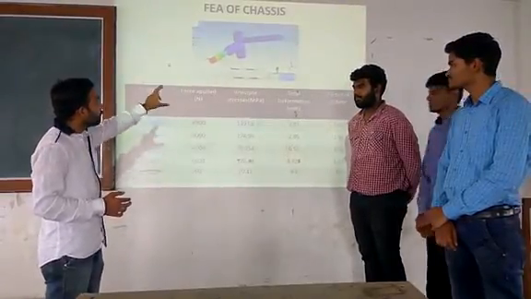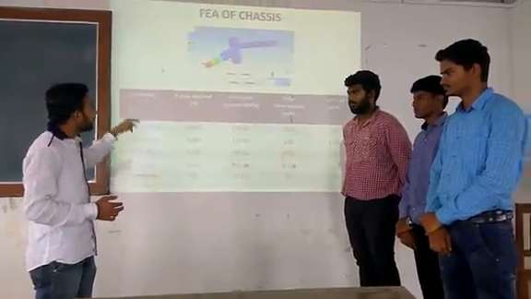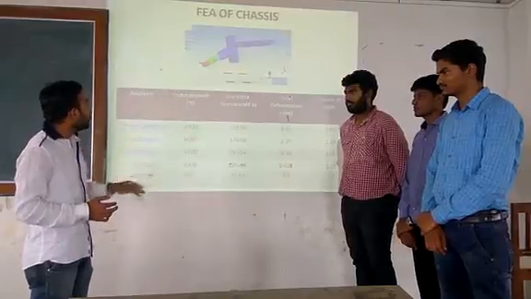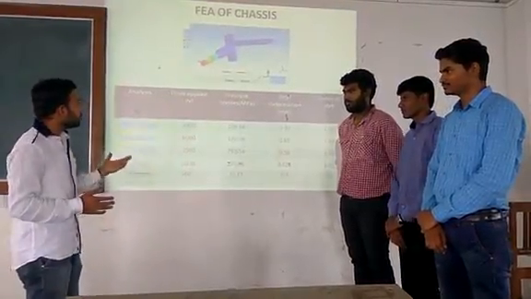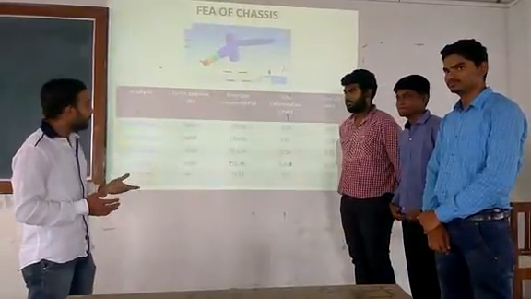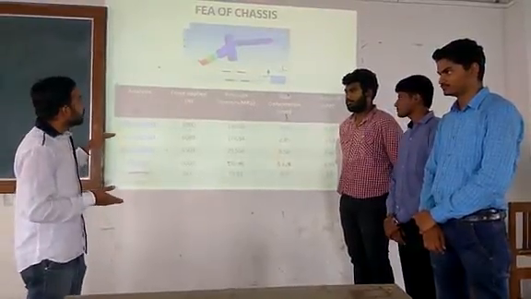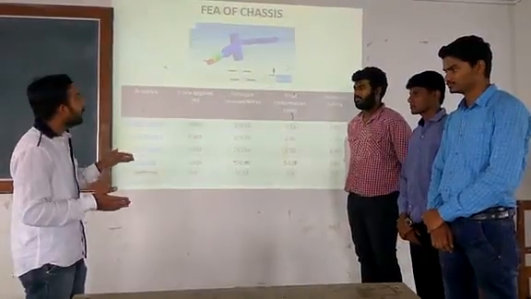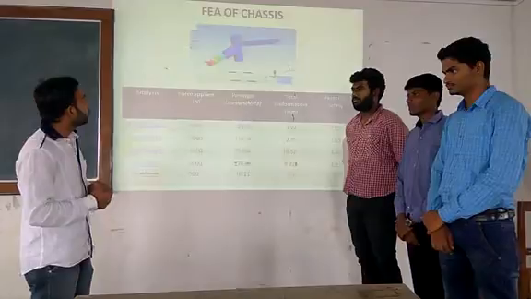For knuckle analysis, we have fixed the kingpin axis, and then we applied one force at the stabilizer seat and one force at the connecting rod end, and we got results like 176.68 MPa principal stress, total deformation of 0.42 mm, and factor of safety of 1.92. This table shows the principal stresses, total deformation, and factor of safety, and this shows that the part which we have designed is safe and within the prescribed limit. Next.